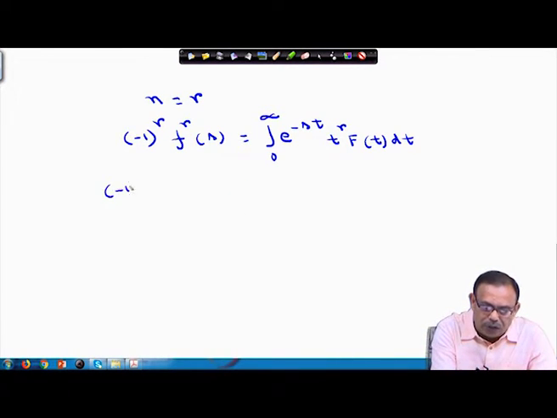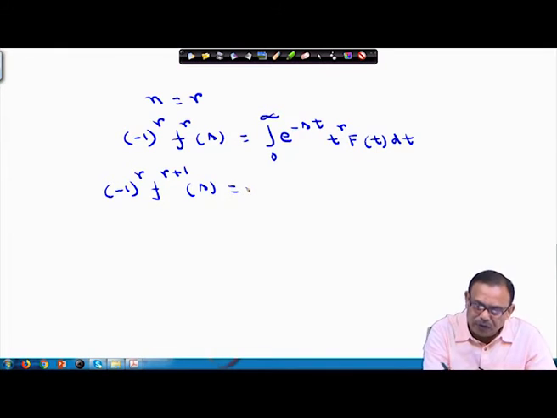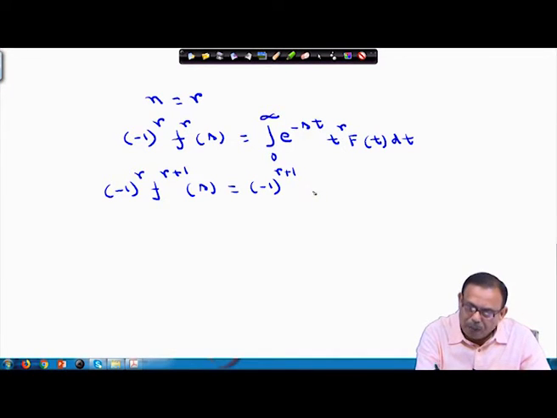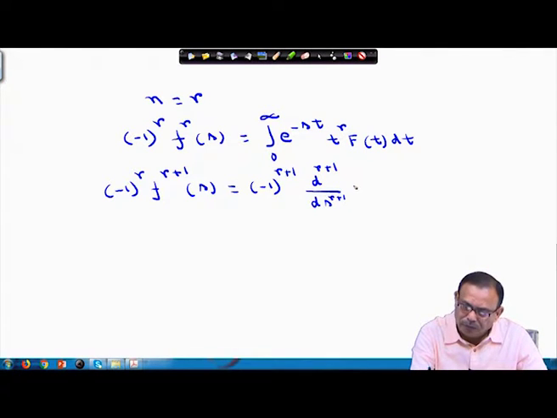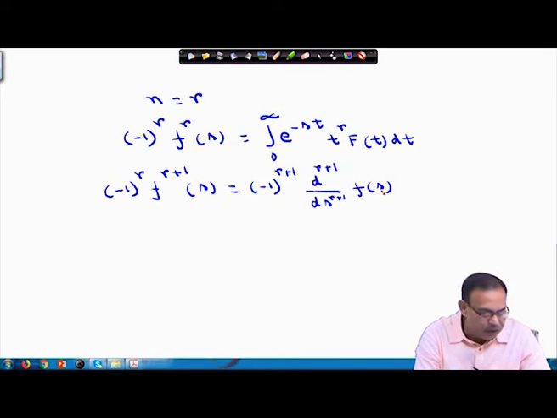So, minus 1 to the power r into F^(r+1)(s), what will be this value? This value is nothing but minus 1 to the power r plus 1 will come over here into d^(r+1)/ds^(r+1) of your F(s), that is, your F(s) is this thing.